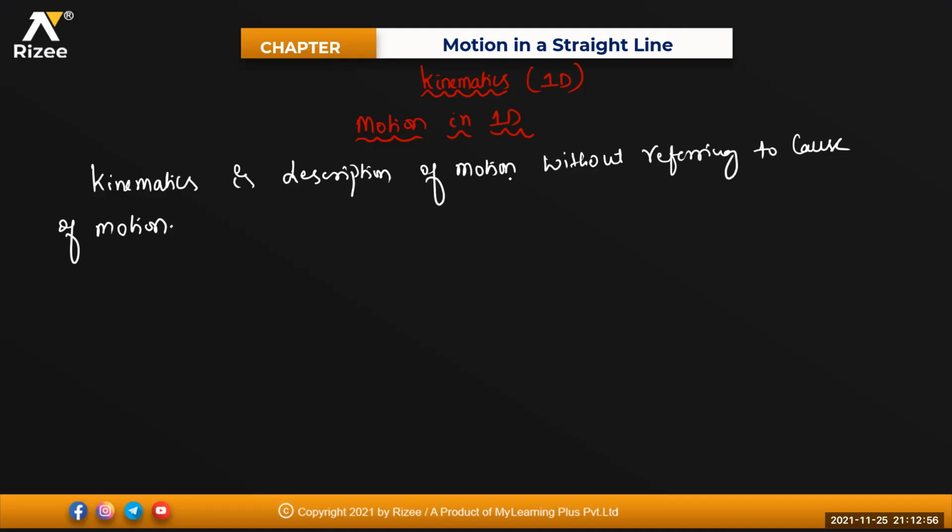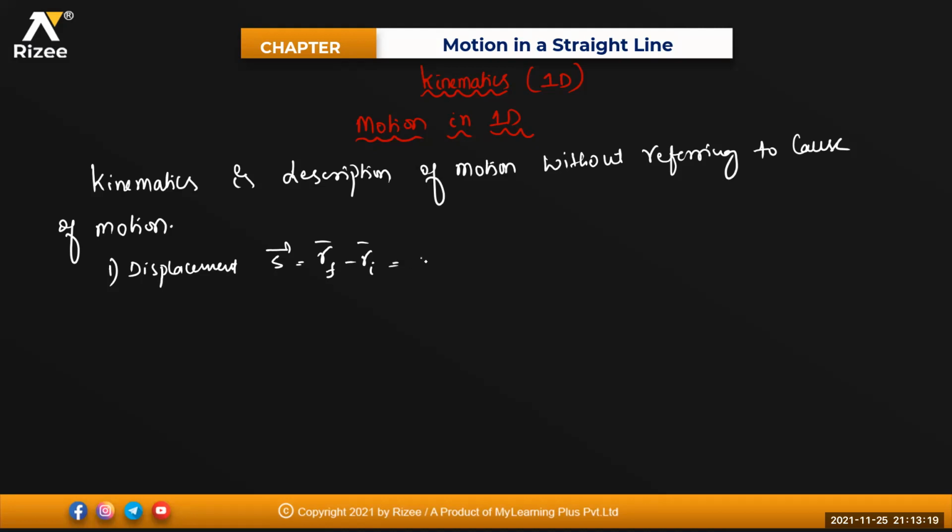So what is the kinematics, beta? Kinematics is the description of the motion without referring to the cause of your motion. The first thing which you should know in this one is displacement. Displacement is represented by S bar, that will be equal to your final position minus your initial position.